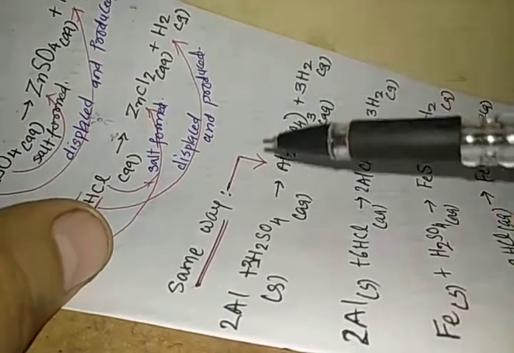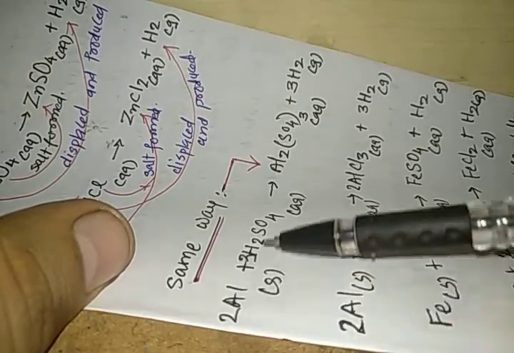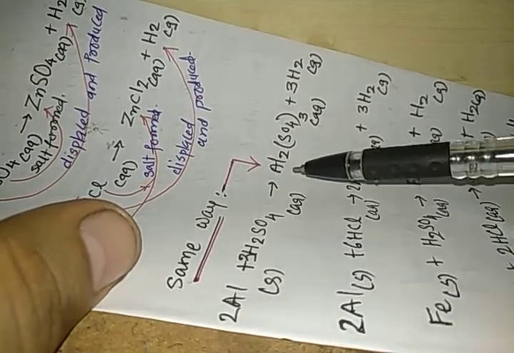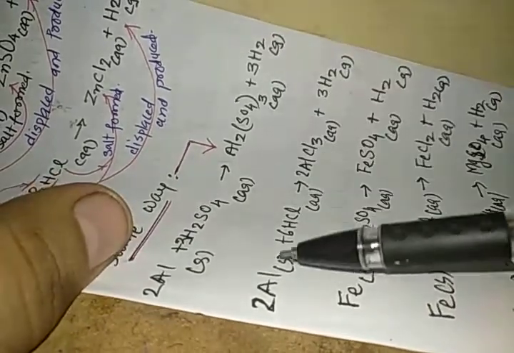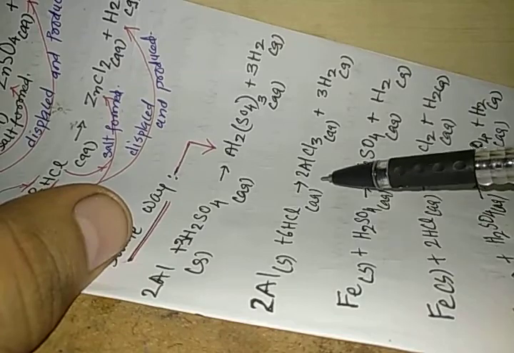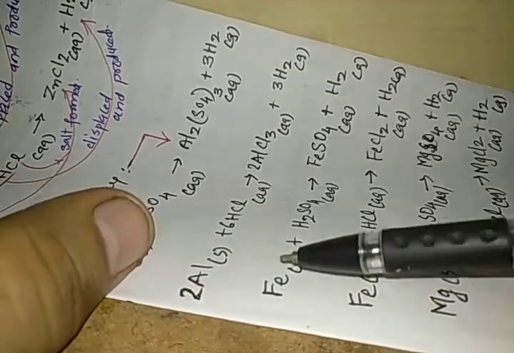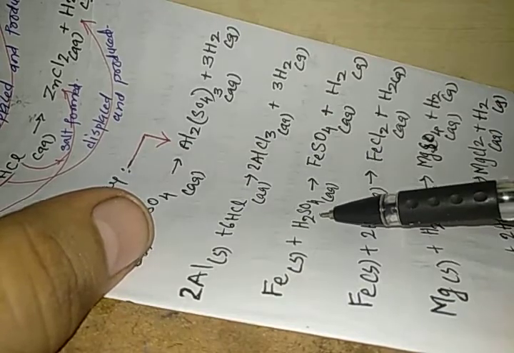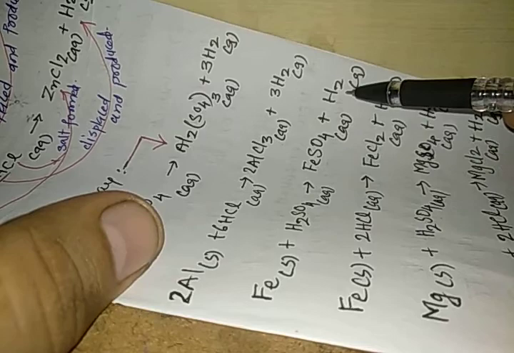Same way, we can understand that if pure aluminum is added to sulfuric acid, it should produce aluminum sulfate and hydrogen gas. If aluminum is added to hydrochloric acid, it should produce aluminum chloride and hydrogen gas. If iron is added to sulfuric acid, it should produce iron sulfate and hydrogen gas.